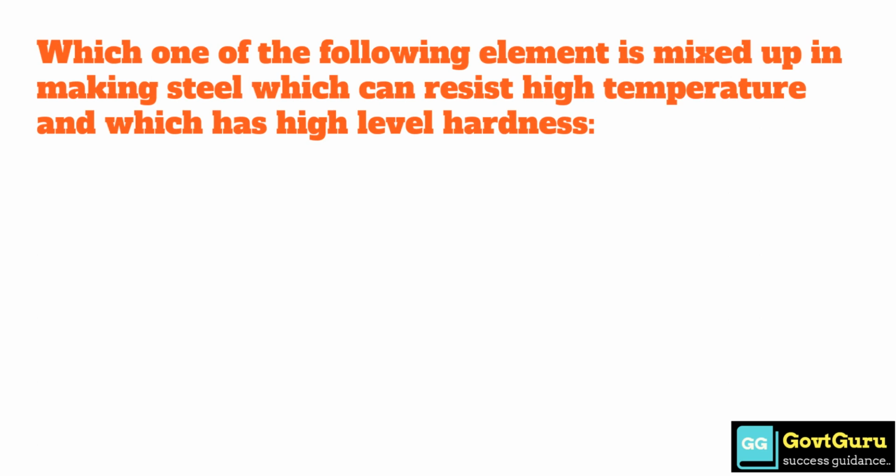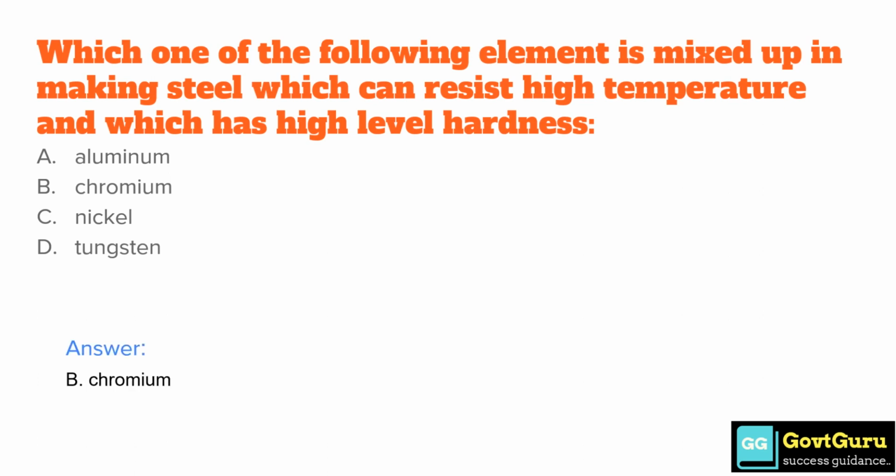Which one of the following elements is mixed in making steel which can resist high temperature and which has a high level of hardness? Option A, aluminium. Option B, chromium. Option C, nickel. Option D, tungsten. The correct answer is option B, chromium.